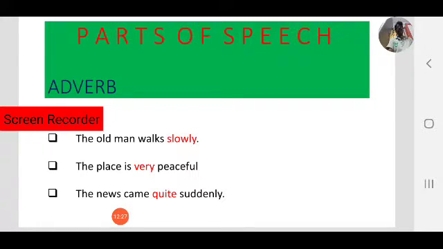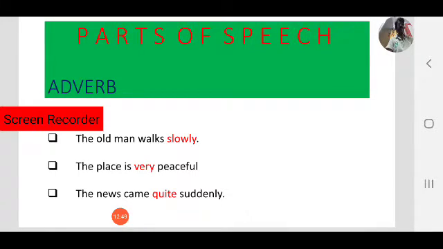Coming to the third example, the news came quite suddenly. In this one, quite is an adverb. It gives more information about an adverb. So suddenly is also an adverb, and quite is an adverb.